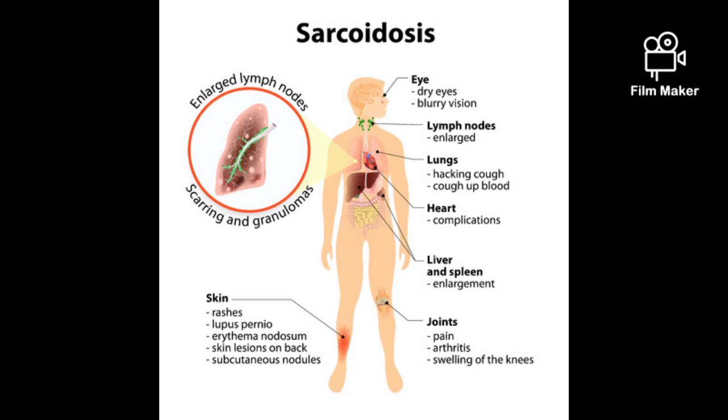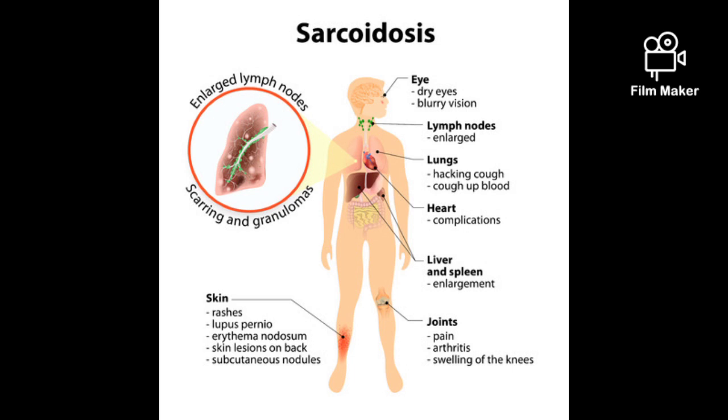Angiotensin converting enzyme (ACE) levels are elevated in 40 to 80% of patients with active disease. This finding is neither sensitive nor specific enough to have diagnostic significance. Physiologic testing may reveal evidence of airflow obstruction, but restrictive changes with decreased lung volumes and diffusing capacity are more common. Skin test anergy is present in 70% of patients. ECG may also show conduction disturbances and dysrhythmias.